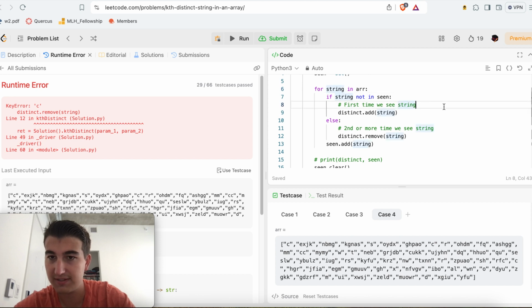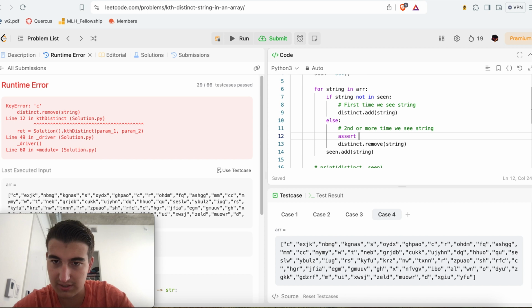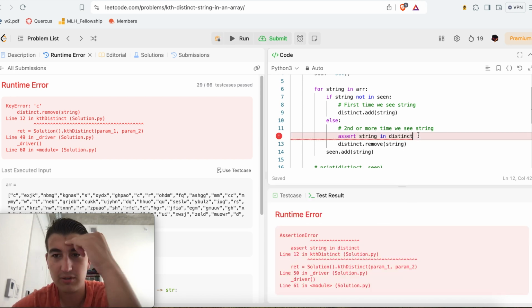If string not in scene, yeah, okay. Otherwise, we must have added scene before. Assert string in... Dang, okay. So that's very interesting.